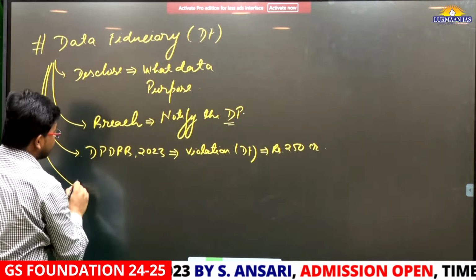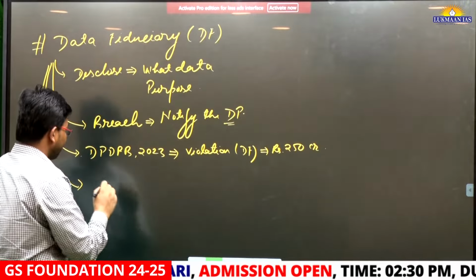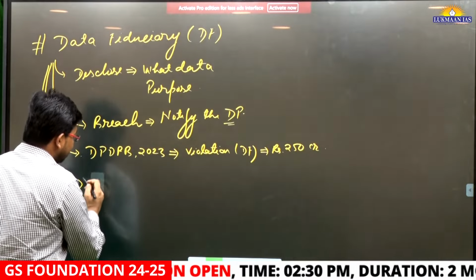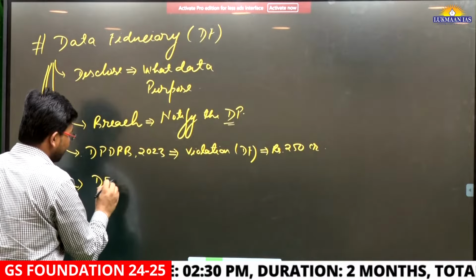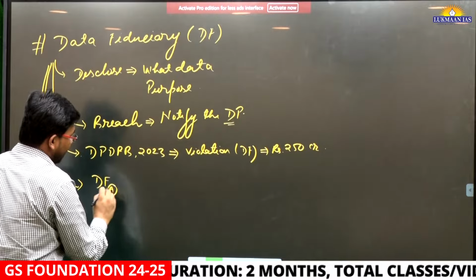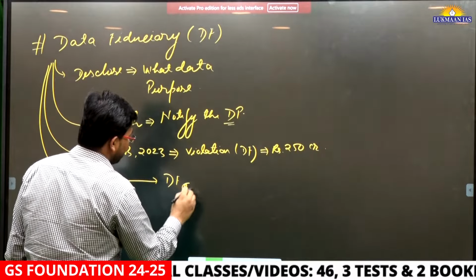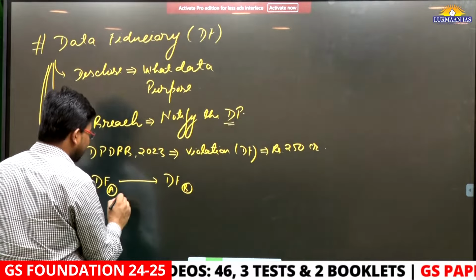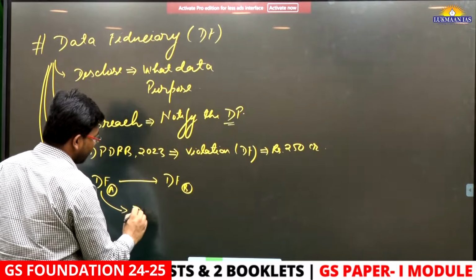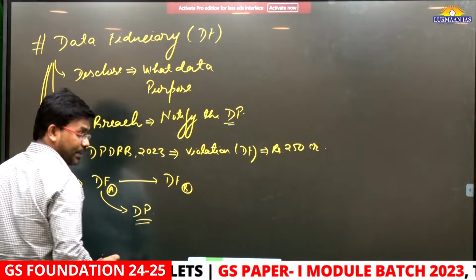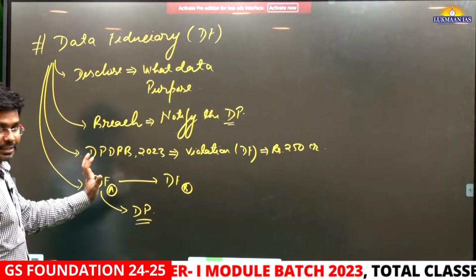Apart from this, let's say this data fiduciary is company A, and if it shares this data with company B, in that case they have to notify the data principal about it, okay.